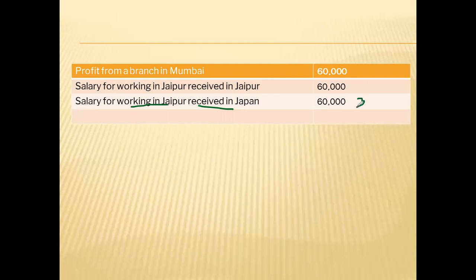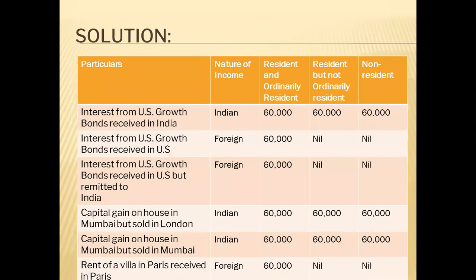So all the three should pay tax in this. So this is how you have to solve this illustration. Just understand the basic rule. Indian income, all the three categories should pay tax. If it is a foreign income, only ordinary resident will pay tax. Clear? So understand how to solve the scope of income illustration.